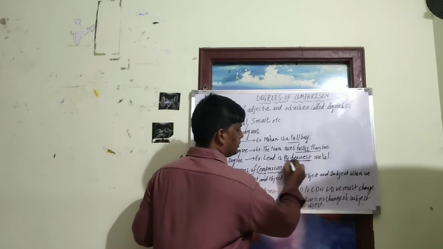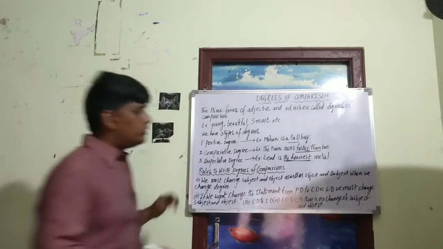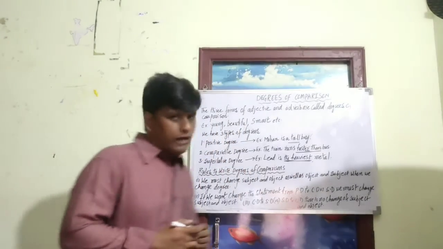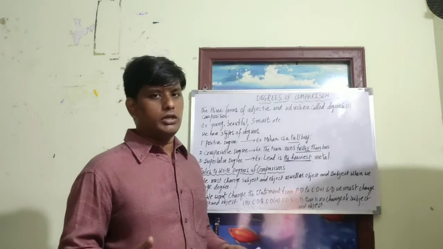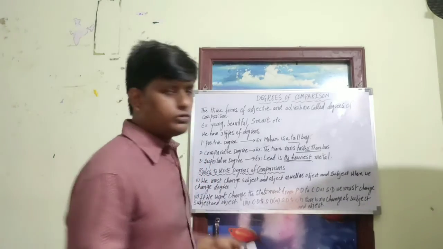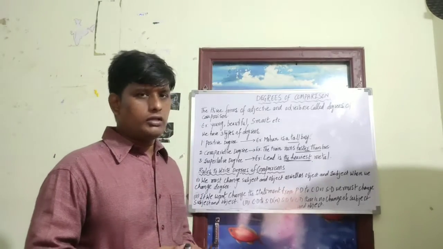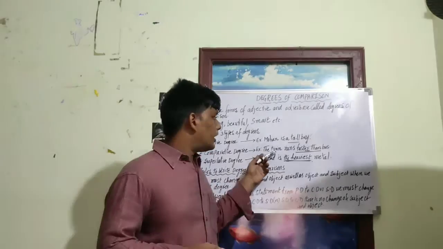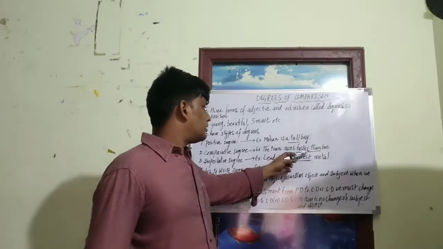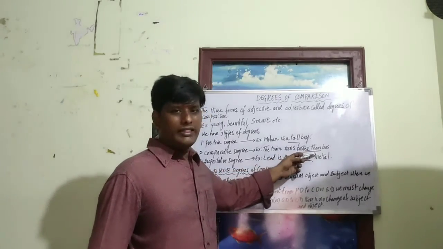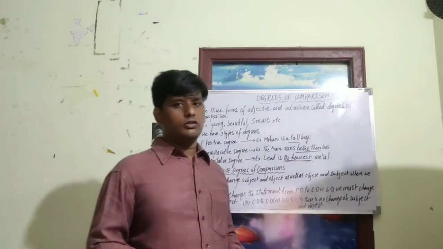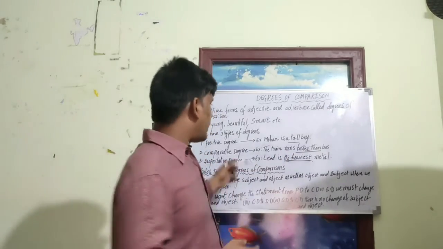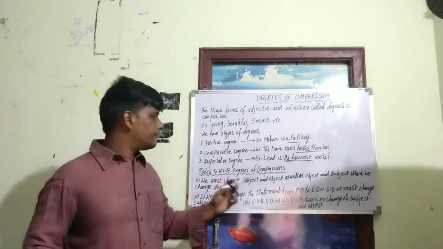So in a statement, if you want to identify whether it is in comparative, superlative, or positive degree, there is a simple trick: if the adjective ends with "er" and is followed by "than," it is a comparative degree. Faster than, smaller than, taller than. These are all examples of comparative degree.